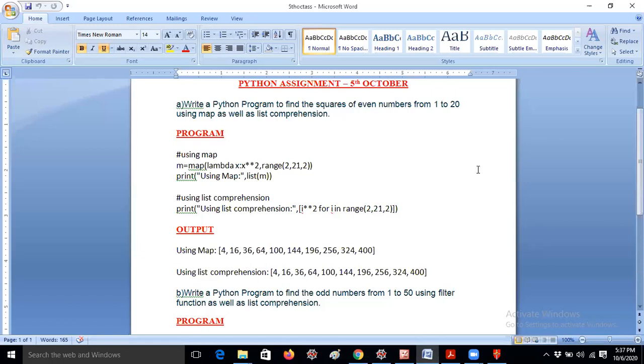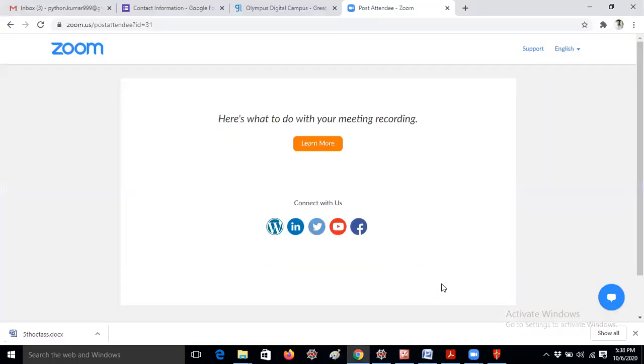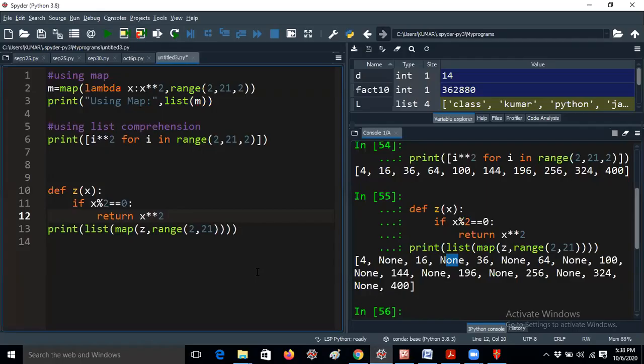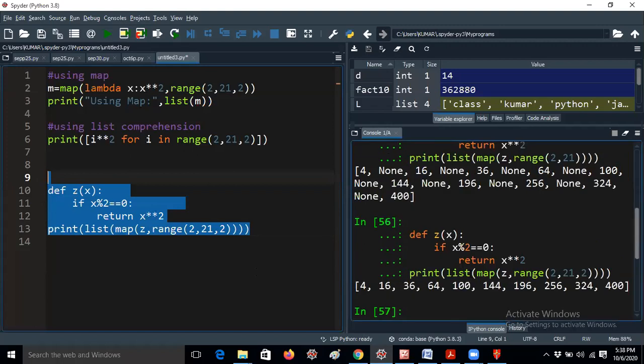Because there is no else statement, Naveen, that's the reason it is checking for all the numbers. You are giving a loop from 2. Let me explain. 1 minute, just give the values 2 comma 21 comma 2. Let me run this program again. You will get the correct output. That is the problem, because you are giving 2 comma 21.